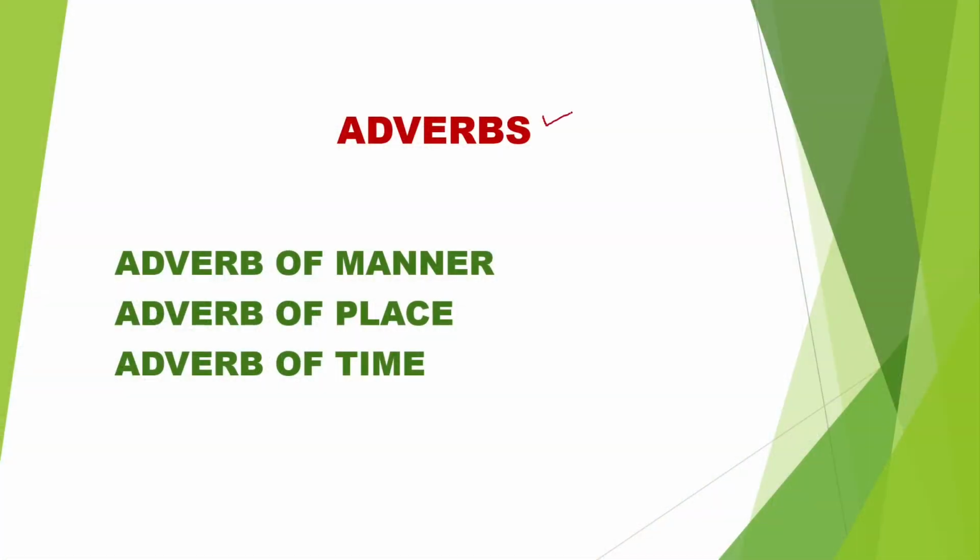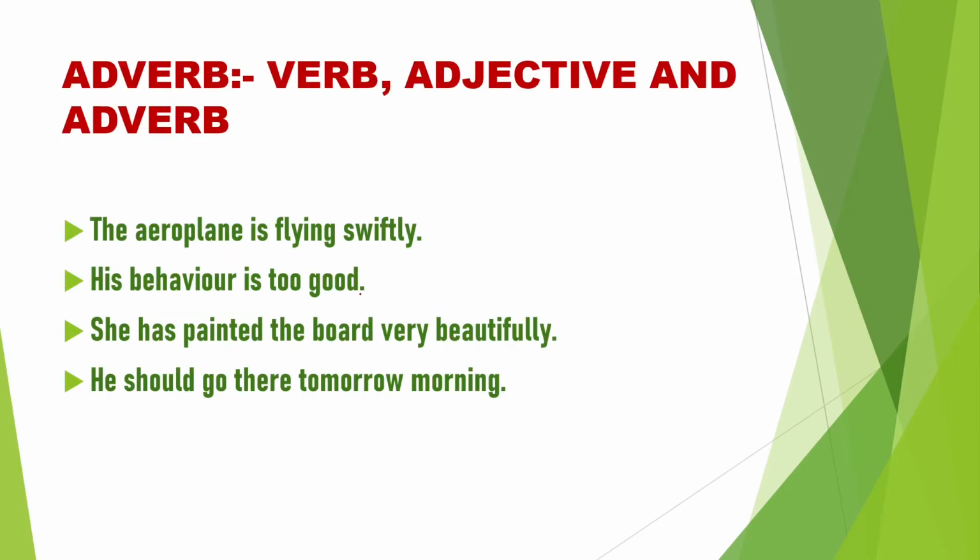Adverbs. We know adverb is a part of speech. There are different kinds of adverbs. Out of those, I am going to explain three: adverb of manner, adverb of place, and adverb of time. What is an adverb?